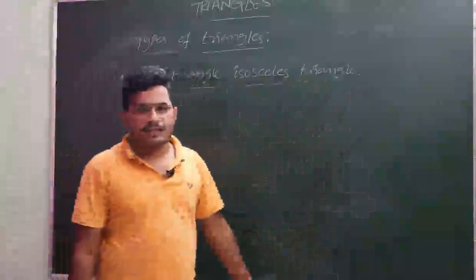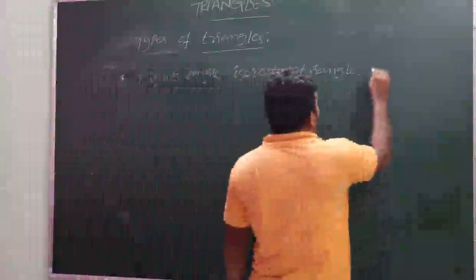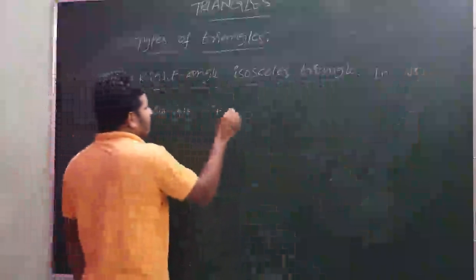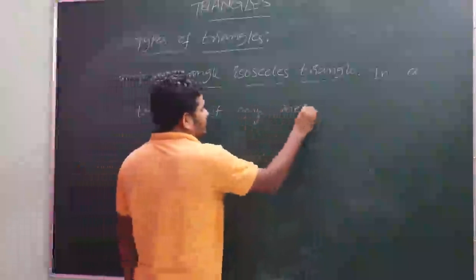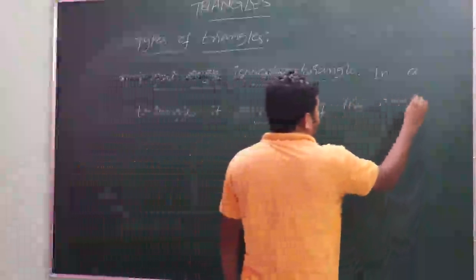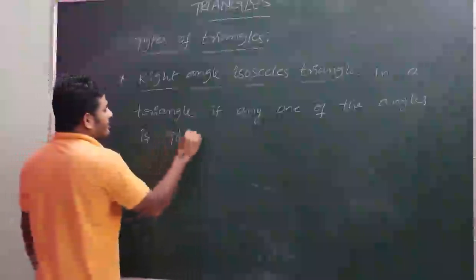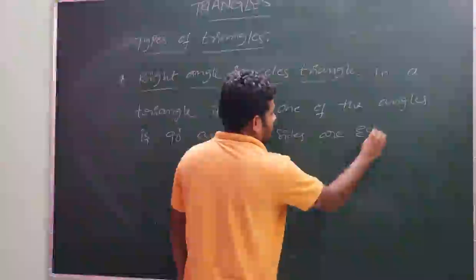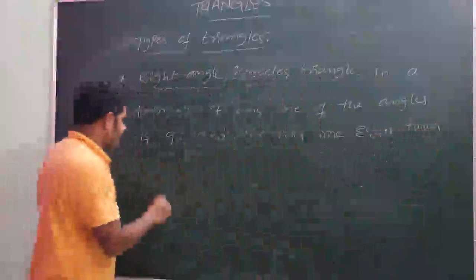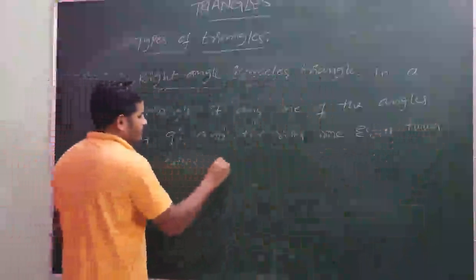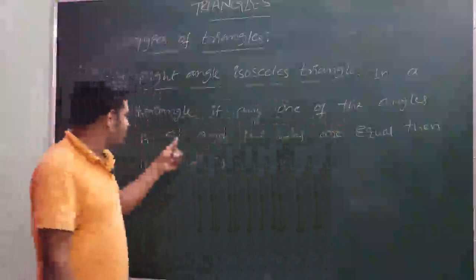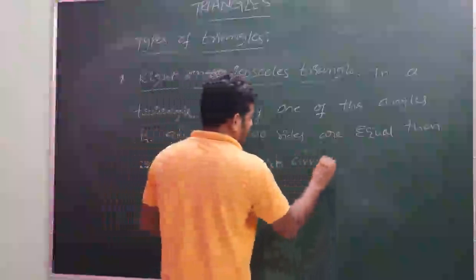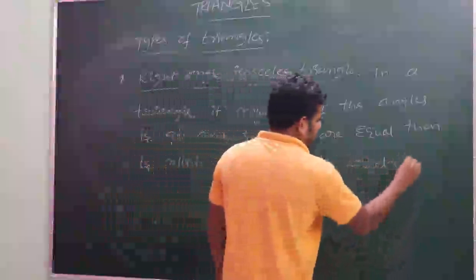In a triangle, if any one of the angles is 90 degrees and two sides are equal, then it is called a right angle isosceles triangle.